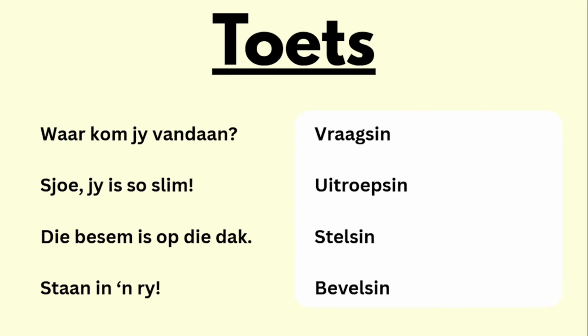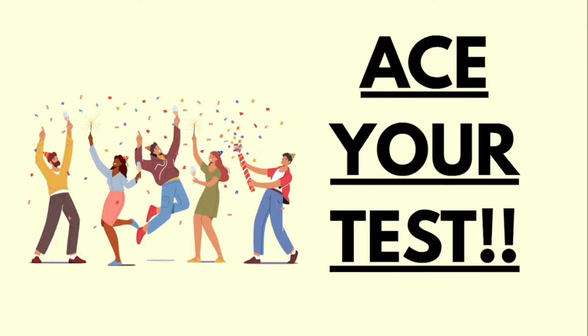So this is as far as they can go in terms of asking it. They'll just ask you, wat is die sinsoort in die volgende sin, or whatever. And then all you'll have to do is read the sentence, ask yourself, is it a vraagsin, uitroepsin, bevelsin, or stelsin, and basically get your mark and laugh all the way to the mark bank.